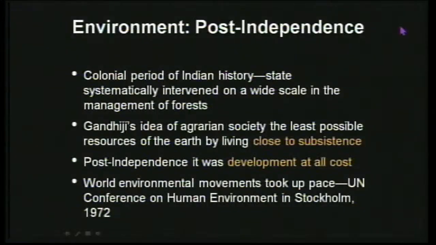Then during the period of independence, while we were almost achieving independence, just prior to 1947, we all know what Gandhiji was fond of. I mean, his philosophy or his idea about how we should live. There is so much that we can learn from his philosophies. For example, he was more into self-reliance. How can we live self-reliant? How can we not depend on other countries for a livelihood?